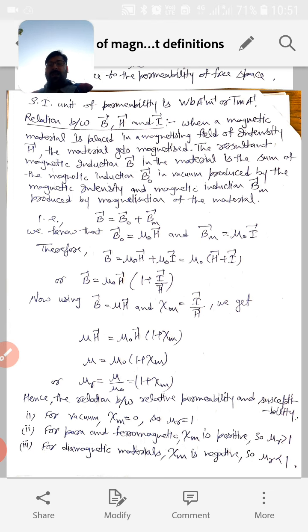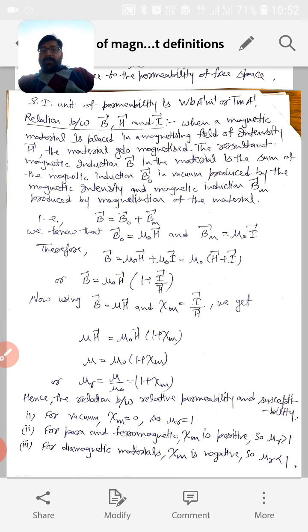So H will get cancelled out, and we are left with mu equals mu 0 times 1 plus chi m. If we want to define the relative permeability, we divide this mu by mu 0. So mu r, which is mu over mu 0, equals 1 plus chi m. This is a very important relation which we use quite a lot in the coming lectures, and it is the relation between relative permeability and the magnetic susceptibility of a material.